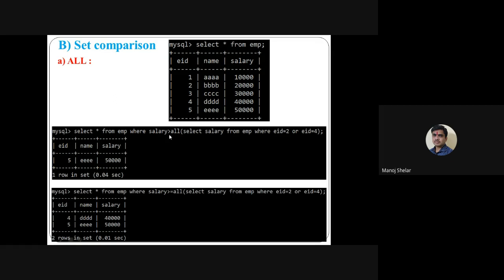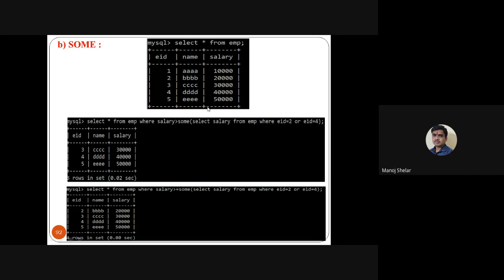But with a little bit of change in my query: select star from employee where salary greater than or equal to all, select salary from employee where EID is equal to 2 or EID is equal to 4. Same query, only here it is greater than or equal to. So the inside query result is: EID 2 20,000, EID 4 40,000. So 40,000 is the maximum of them. Which values are 40,000 or greater? 40,000 and 50,000. So the output is 40,000 and 50,000. Simple, this is the all keyword as a set comparison operator.